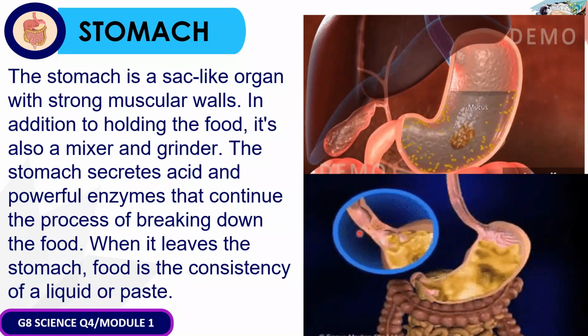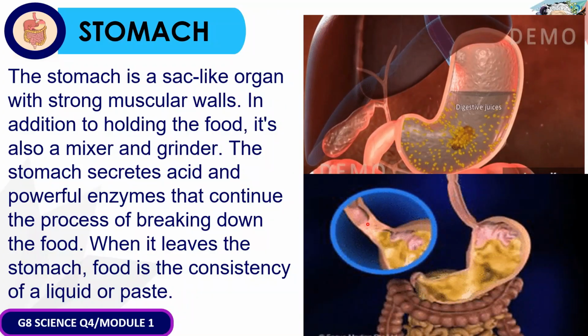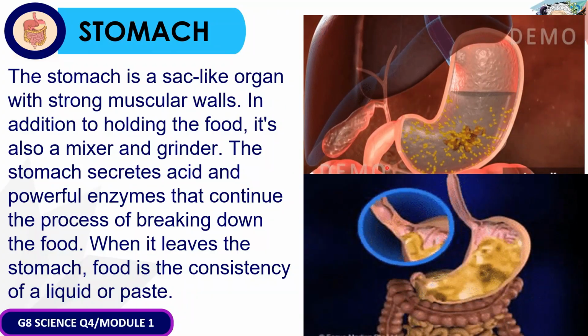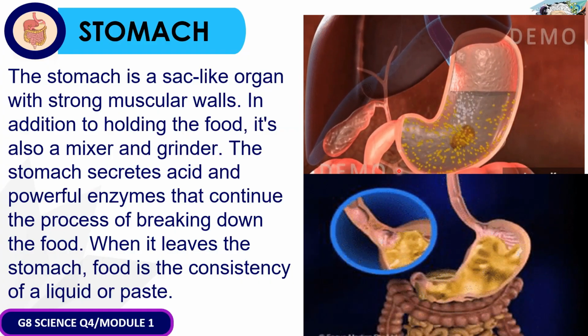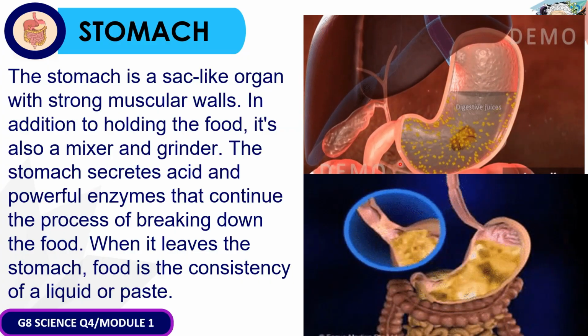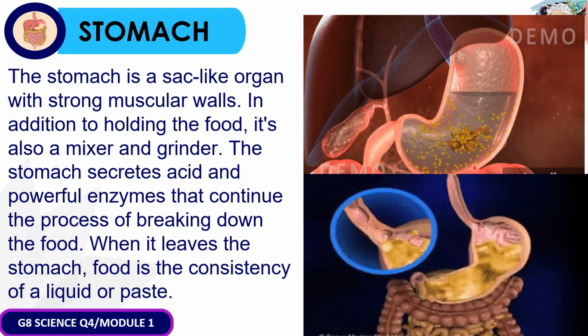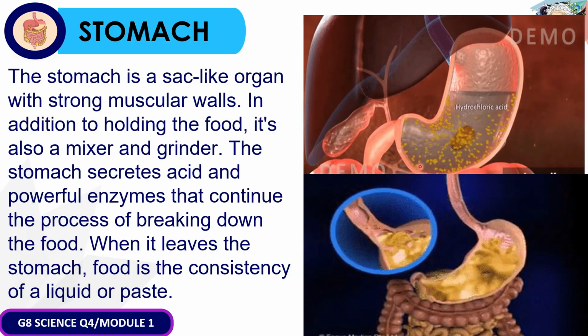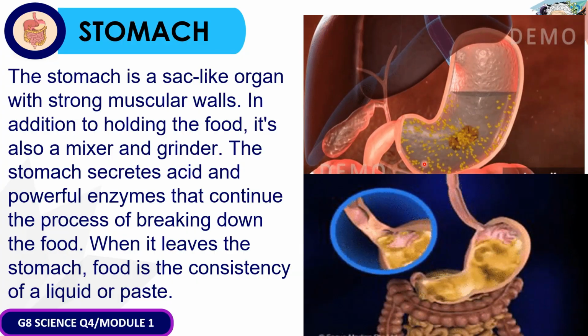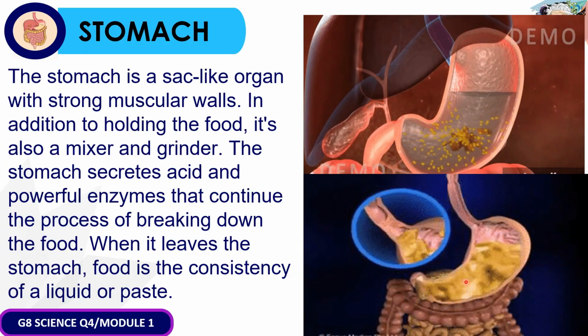Now, from the esophagus, the food that you have consumed would end up in your stomach. Now, ano nga ba yung stomach? So, yung stomach is a sac-like organ with strong muscular walls. So, inside the stomach, it is considered to be both a mixer and a grinder, wherein physical and chemical digestion happens.